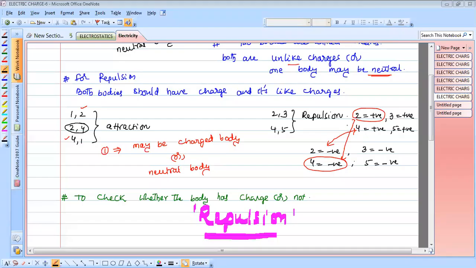Here both are repulsion, so if 2 is positive then 3 is also positive. So 4 positive, 5 also positive, because like charges repel each other. Here also like charges repel each other. So repulsion is the sure test here. Both should have charges, and they should be like charges. Here 2 and 3 repel, in the sense 2 positive, 3 positive. If 4 is positive, 5 is also positive. If 2 is negative, 3 is negative, so 4 negative, 5 also negative. Thank you.